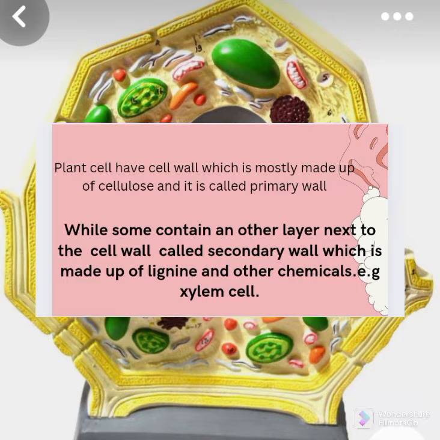For example, the xylem cells. The xylem cells contain another wall, known as the secondary wall, which is made up of lignin. So the main composition of the cell wall is cellulose, but some plants contain another wall which is made up of lignin instead of cellulose.